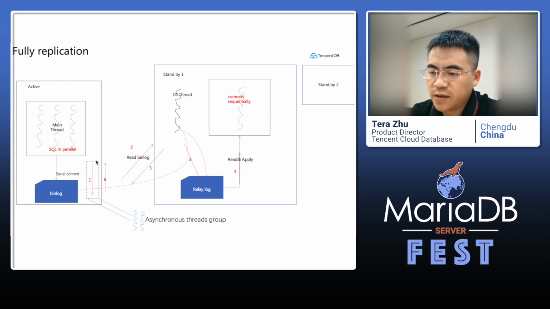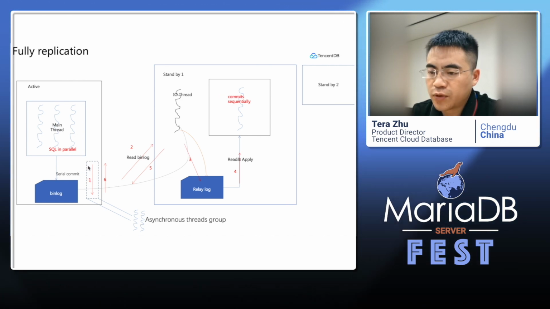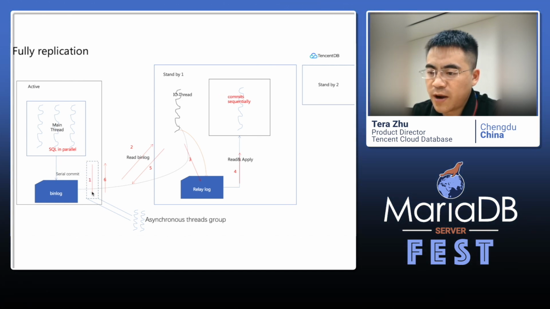In MySQL, at this place, number 1, they just put the data into the binlog, and the data from step 2 into the relay log or apply it to the file, and then this thread waits until the ACK comes back. But here we have a thread group.